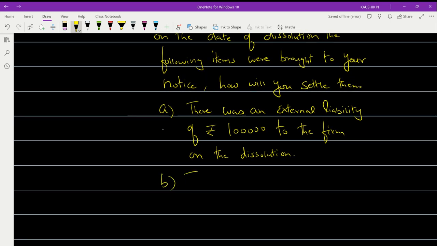B. Partner A has a debt of rupees 1,50,000. Okay, partner A has a debt of rupees 1,50,000.